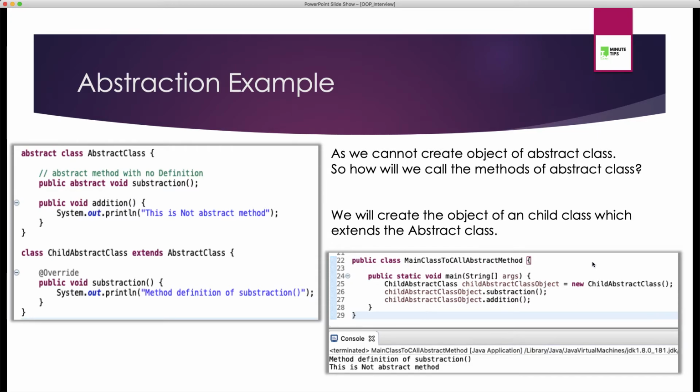This is my main class. Main class to call the abstract method. What I have done here is I have created an object of the child abstract class, which is this one. And with the help of that object I am calling the subtraction and addition method. So the subtraction method, as you can see, is present in the child class itself, but the addition method is not present in the child class, it is present in the parent class.